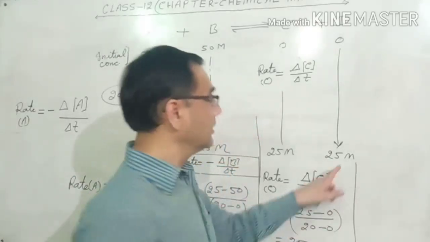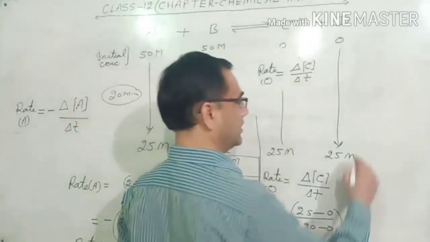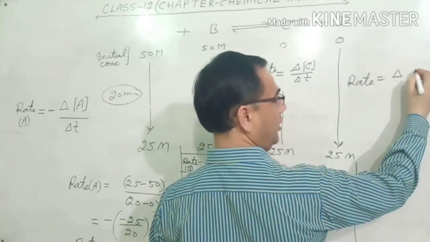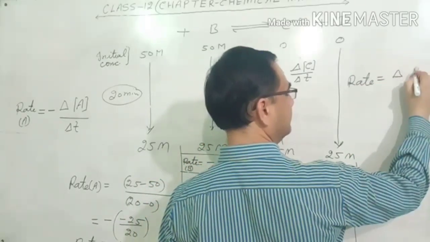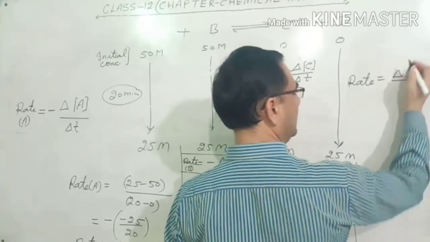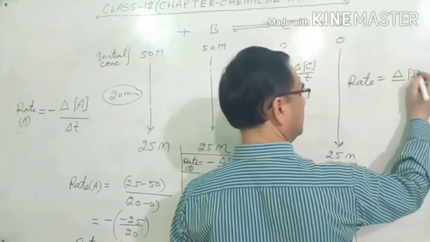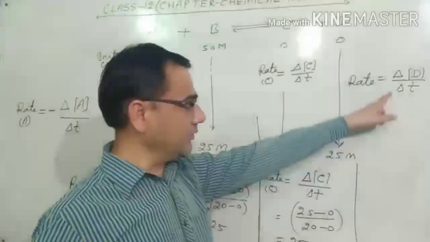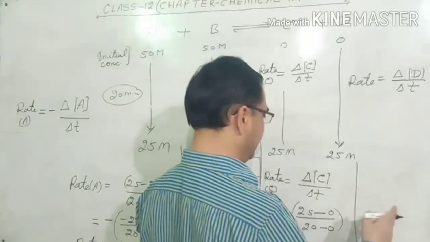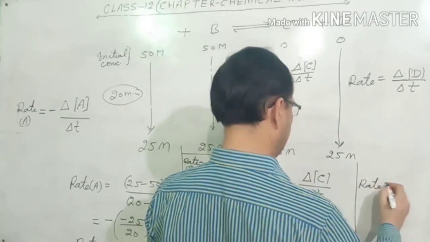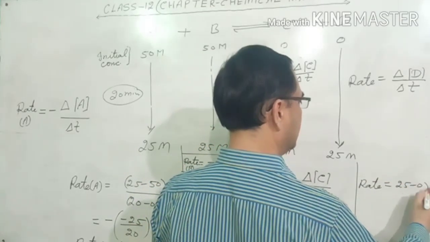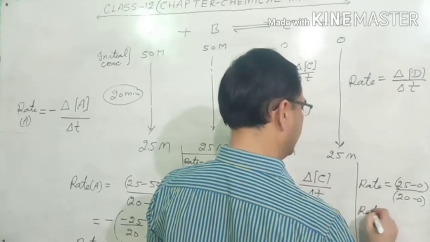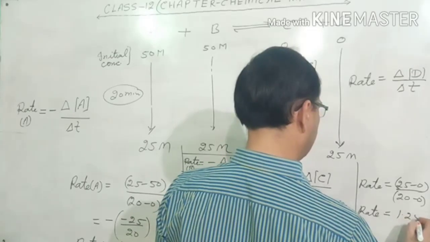Now what about the product D? So we write rate is equal to change in concentration of the product D upon time taken for the change. Here also we are not putting the negative sign. The same value comes: rate is equal to 25 minus 0 upon 20 minus 0, and that is rate equal to 1.25.